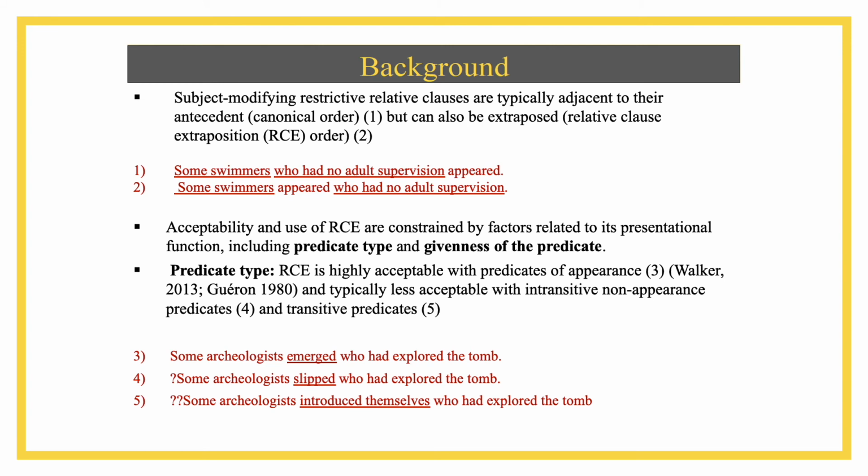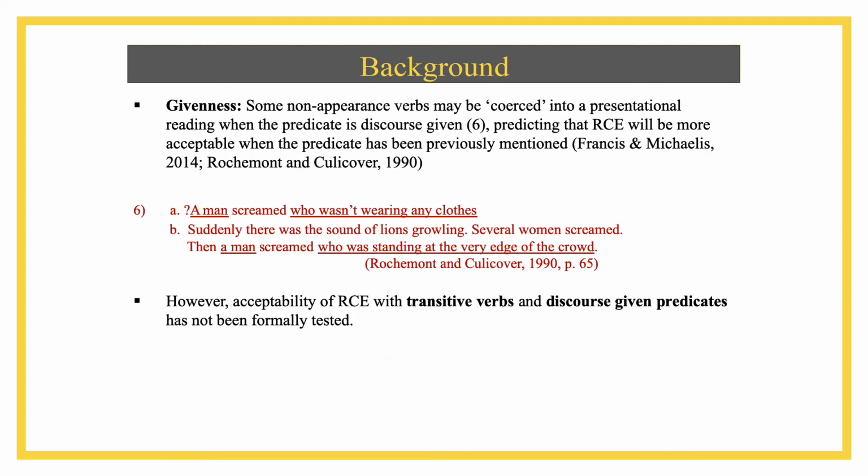predicate. For predicate type, previous work has shown that RCE is highly acceptable with predicates of appearance, like in 3, and is typically less acceptable with intransitive non-appearance predicates, like in 4, and transitive predicates, like in 5. However, it's been suggested that RCE with non-appearance predicates can be improved when the predicate has been previously mentioned in the discourse context. So for example, in 6a, a man screamed who wasn't wearing any clothes.